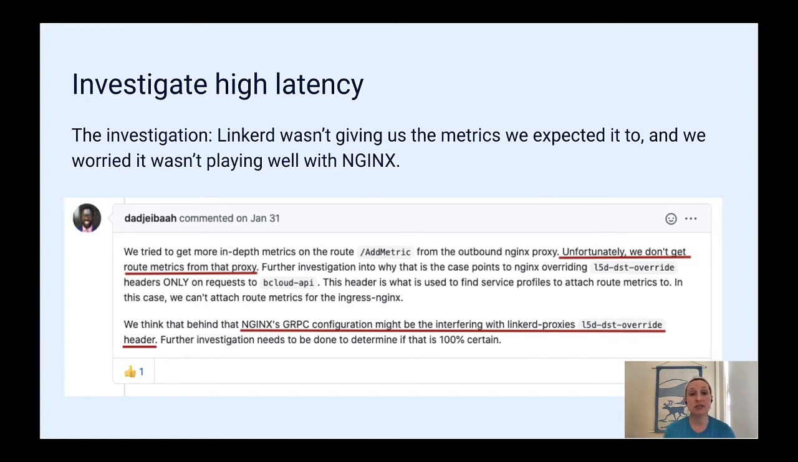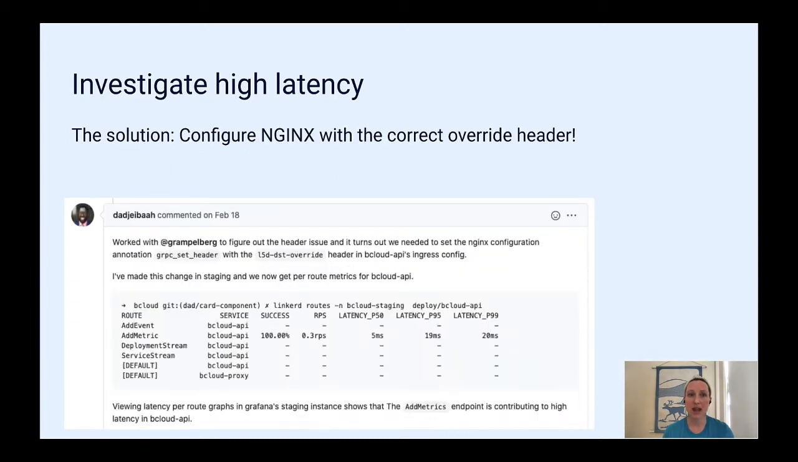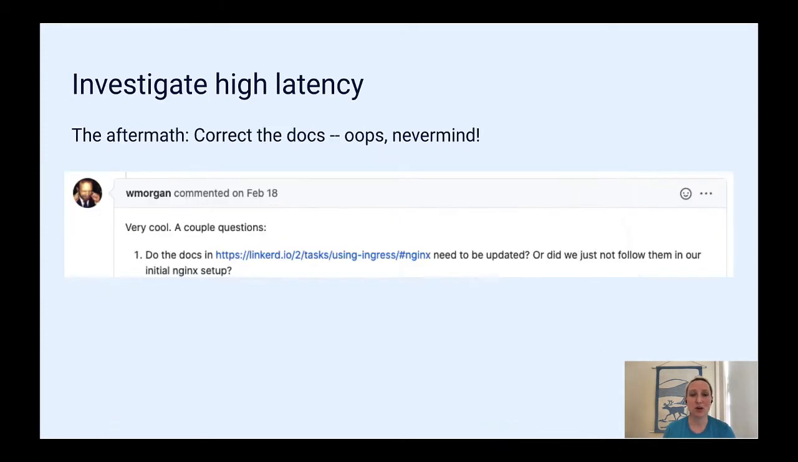So we teamed up with some people on the Linkerd maintainer team, and the suspicion was confirmed. We had not configured Nginx correctly. Once we set the Nginx config gRPC set header with the override header, we were able to see the success rate and latency data for the routes we wanted to inspect. So great, problem solved.